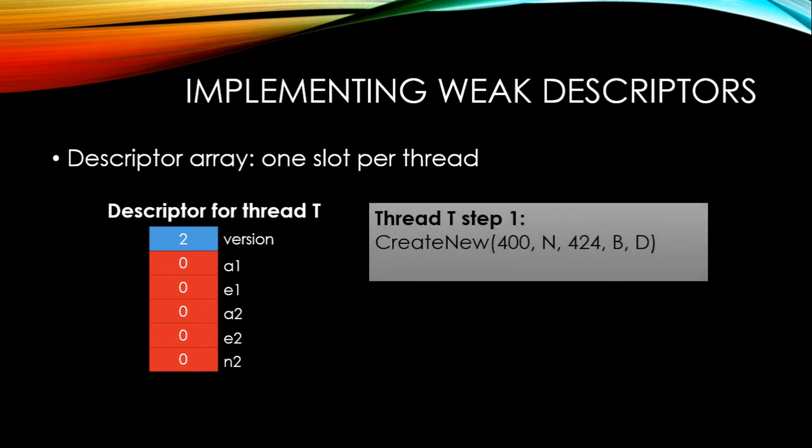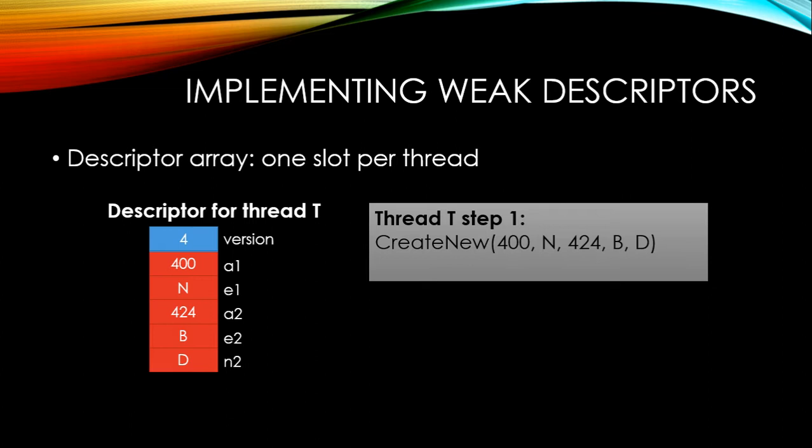Suppose thread T calls create new. What does create new do? It increments the version number, it changes it from even to odd. Now that it's odd, that means this descriptor is currently being initialized, it's in flux, it's being changed. Don't touch it, don't look at it, because you're not going to get a consistent picture of this descriptor. It's in the middle of being changed, initialized. So no one will look at it while it's odd, and then after it's been initialized by thread T, it will increment that version number again. Now that it's even, it's fair game.